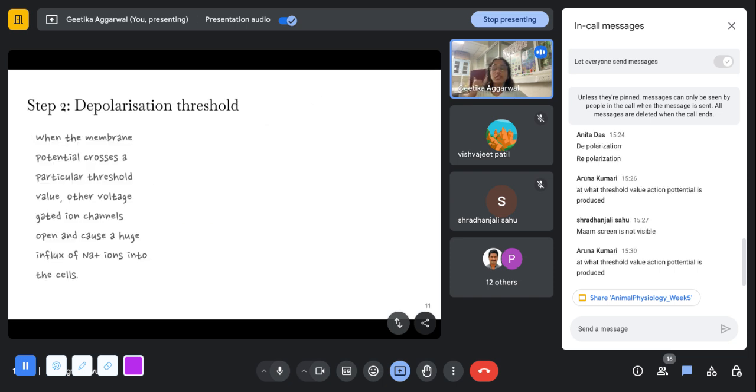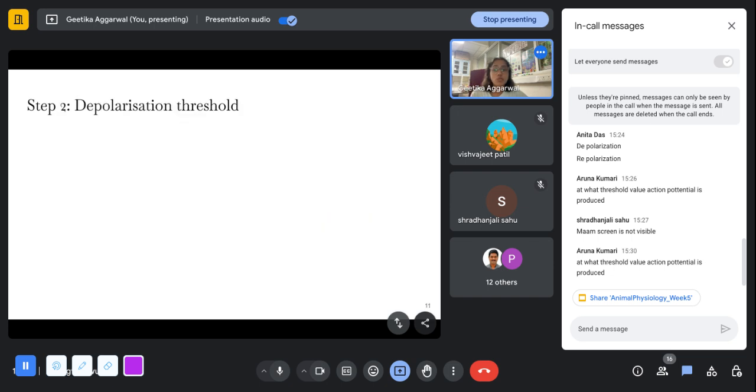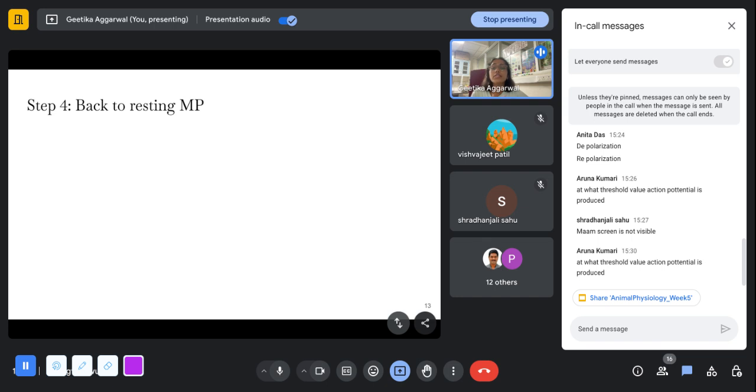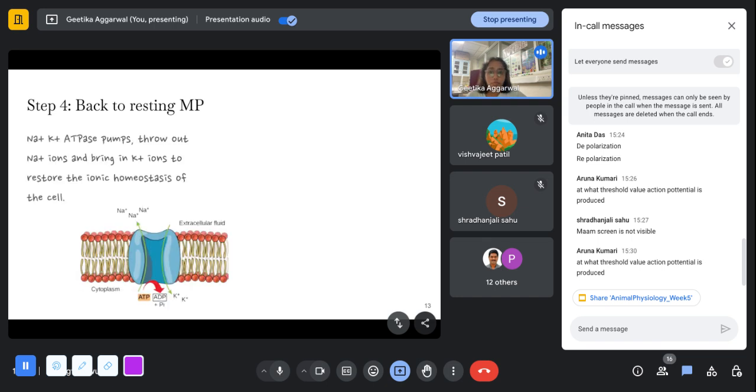So step 1 was receiving the stimulus, step 2 was depolarization threshold, step 3 is now repolarization, and step 4 is coming back to the resting membrane potential. For this, what happens is the sodium and potassium ATPase pumps open and they start throwing out sodium and they start bringing in potassium to restore the ionic homeostasis of the cell.